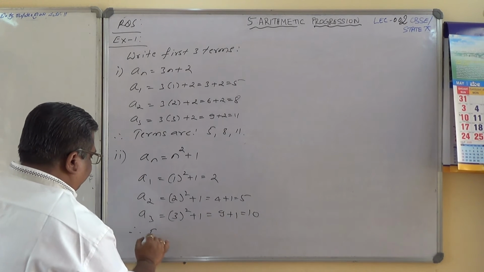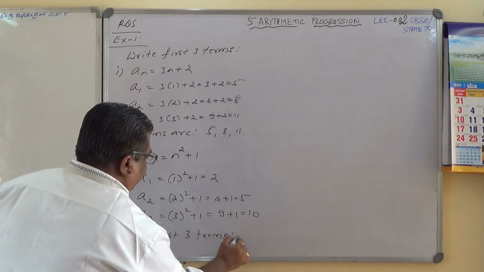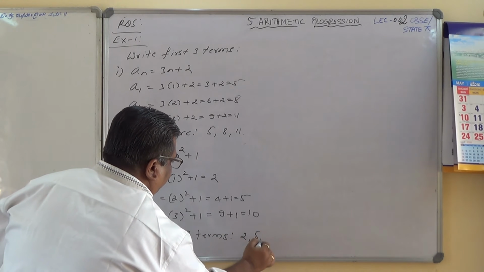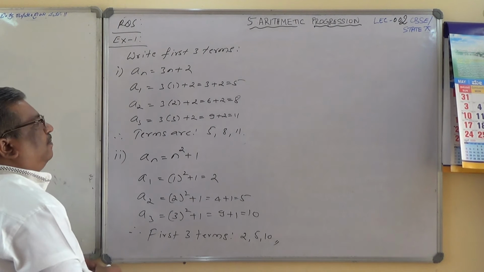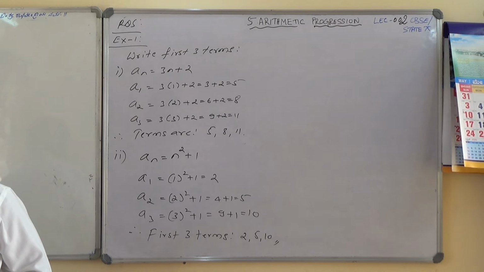And therefore the first three terms are 2, 5, 10, isn't it? So this is how you can solve. Let me take a few more numericals of this.